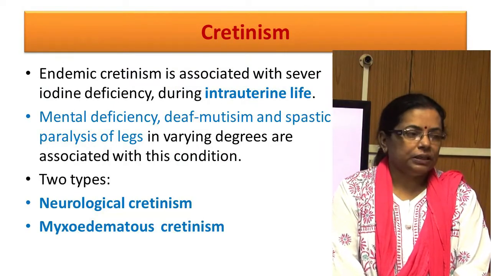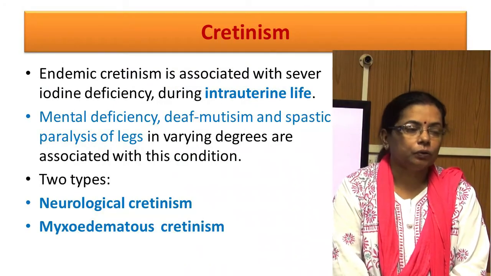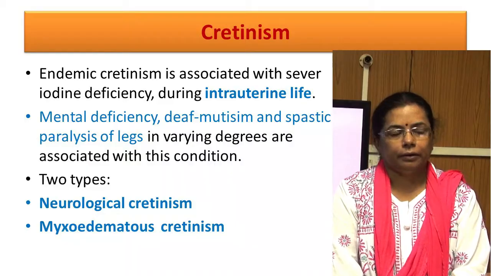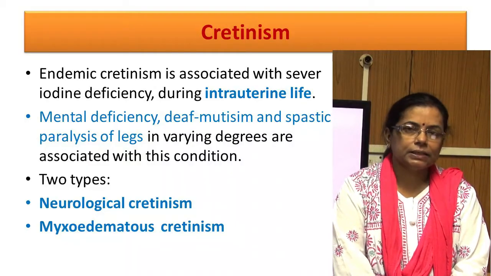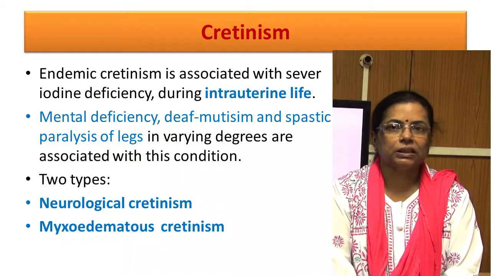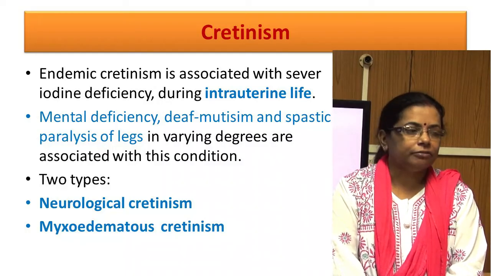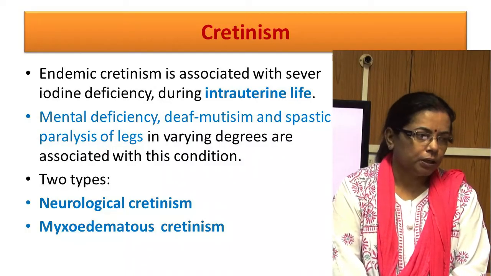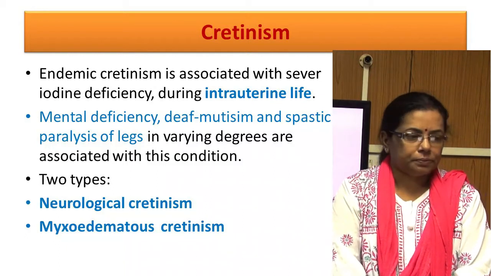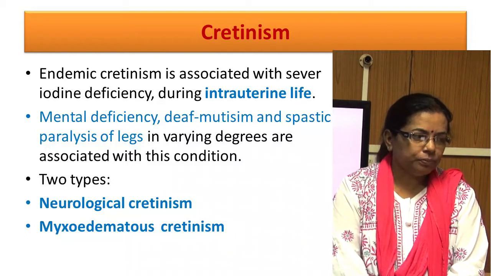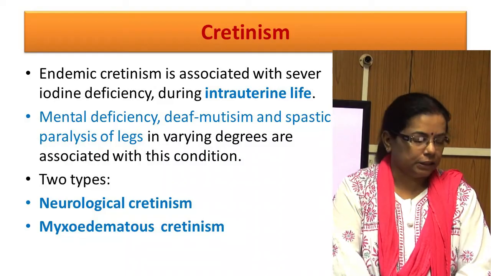Endemic cretinism is associated with severe iodine deficiency during fetal life. Mental deficiency, deaf mutism, and spastic paralysis of the legs in varying degrees are manifestations of cretinism. Cretinism is of two types: neurological cretinism and mixed edematous cretinism.